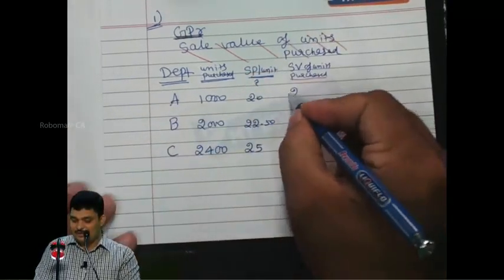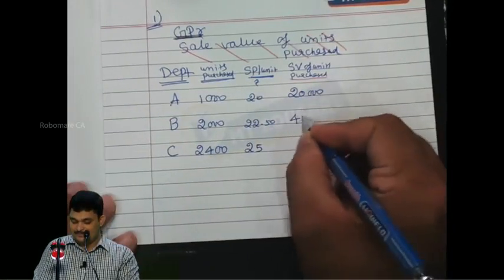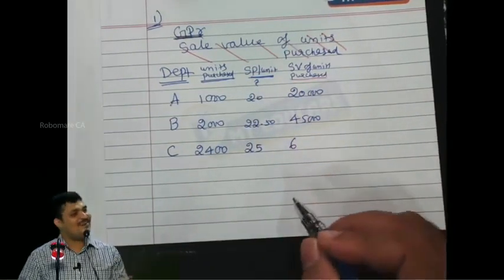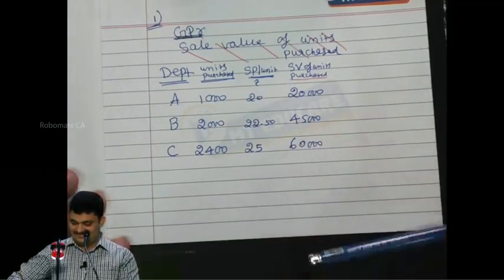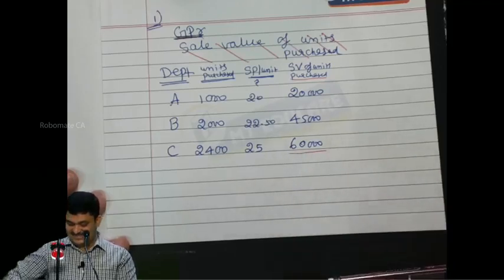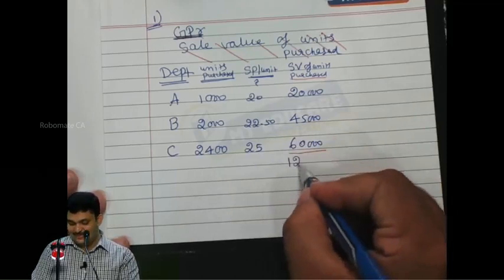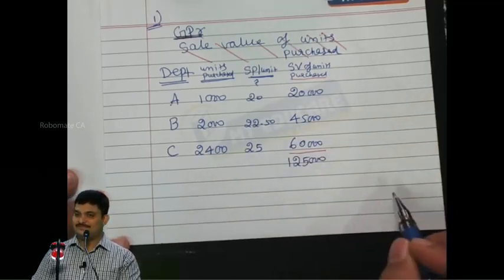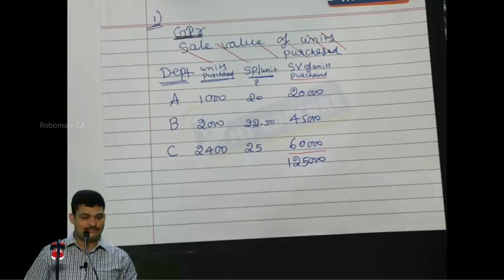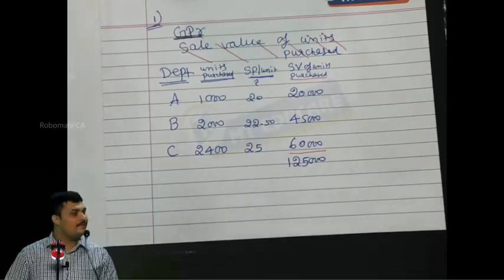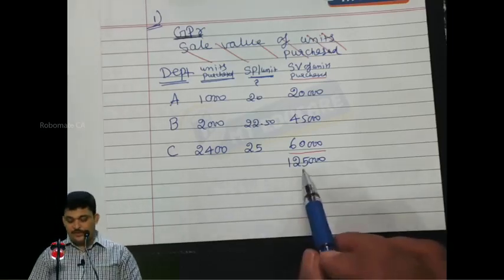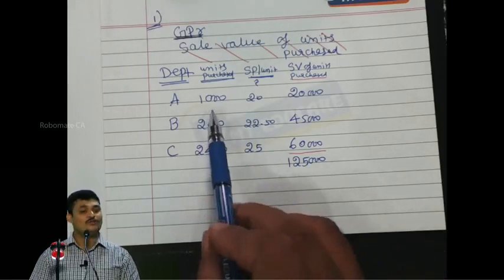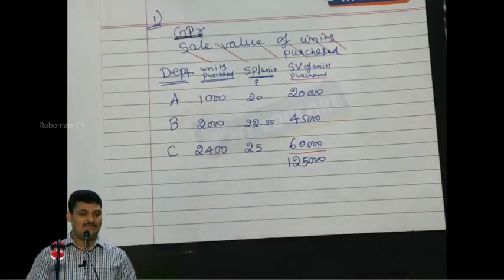So thereby it is 20,000, and in total 1 lakh 25,000. If you sell all those units which you have purchased, this will be the sale value.